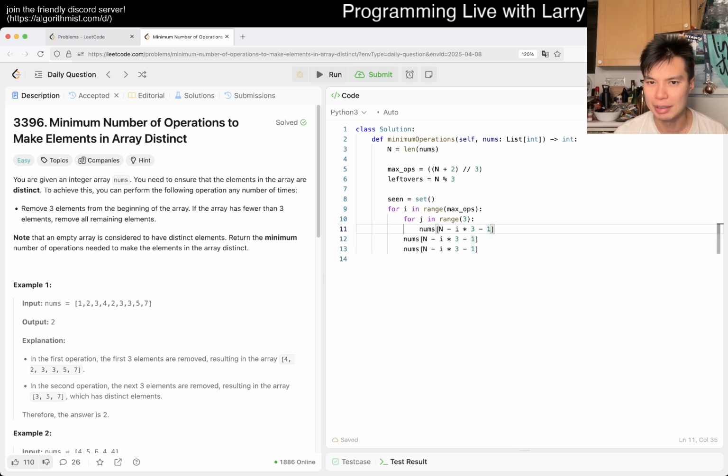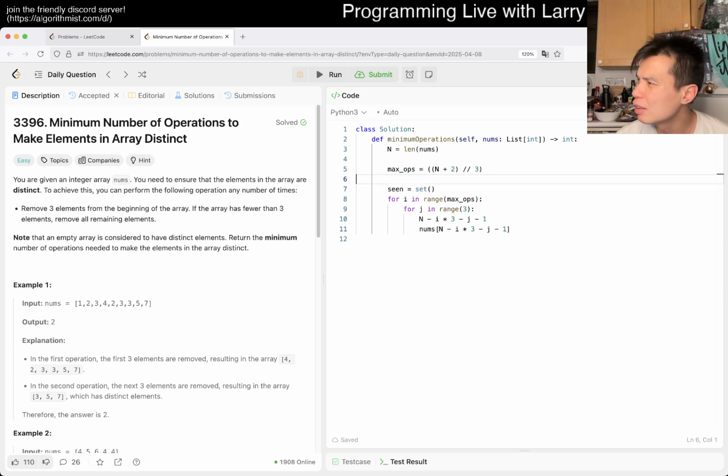So it'll be minus j minus 1, because to do the last 3 elements, and we want to make sure that this is within bounds, right? No, I mean this, well, it's true, but this is actually a little bit off, because this always gets the last 3 elements, but not the last 3 counting leftovers, right? Counting these leftovers.